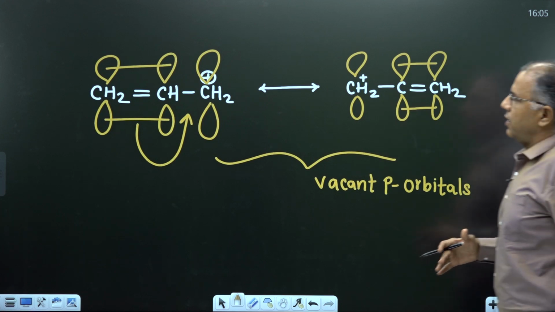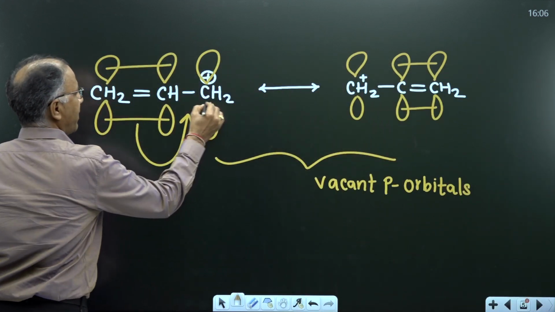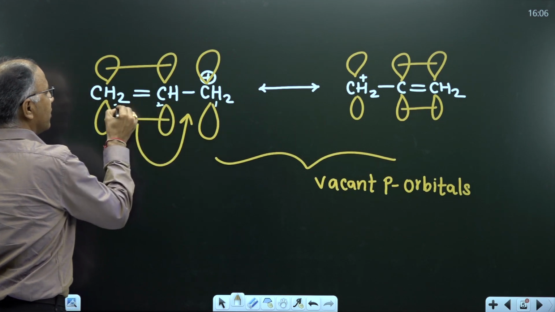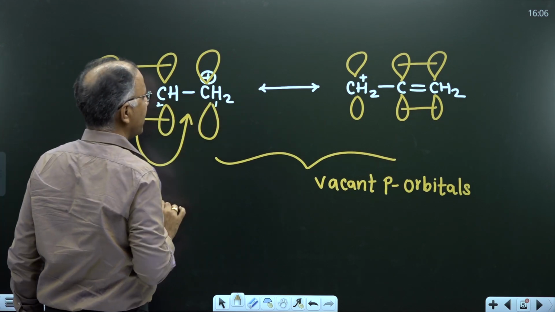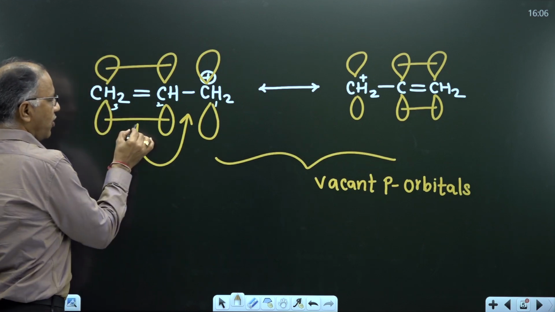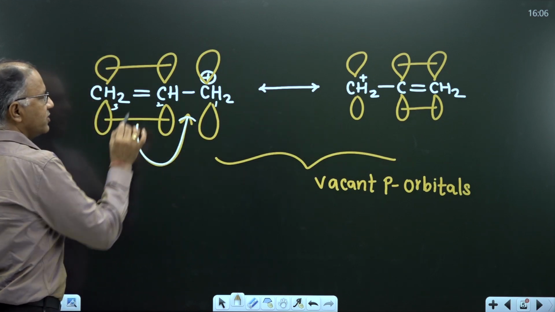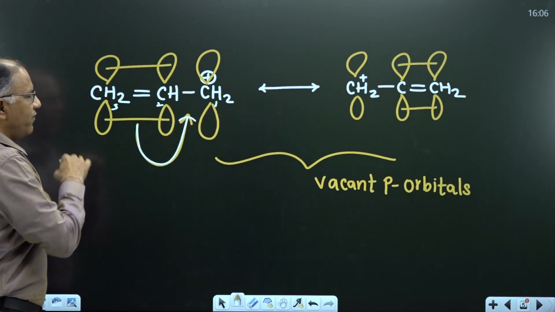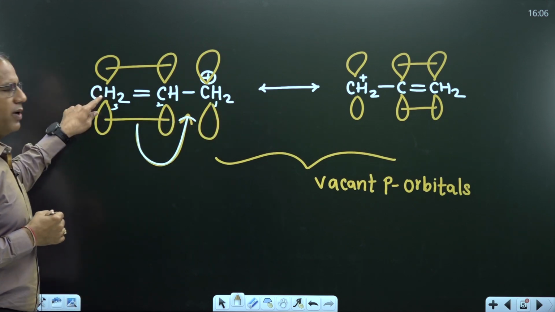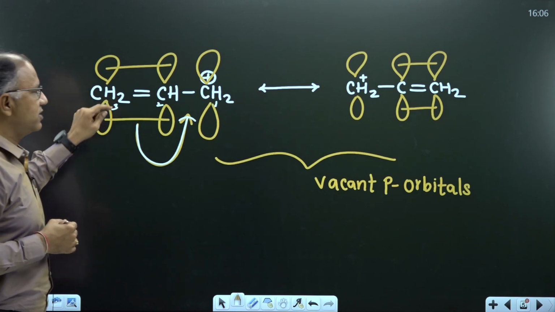Now, let us explain with the help of an orbital diagram. There is a pi bond in between the 2 and 3 carbon, and the first carbon has a vacant p orbital. Now, we move the pi bond from 2,3 to 1,2. This means the new pi bond is formed in between 1 and 2. And where will the vacant orbital be? The vacant orbital will be on the third carbon, because the valency of this third carbon is unsatisfied.